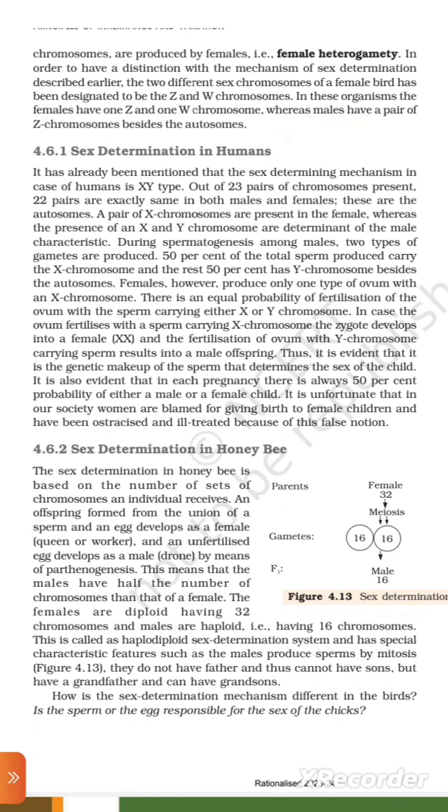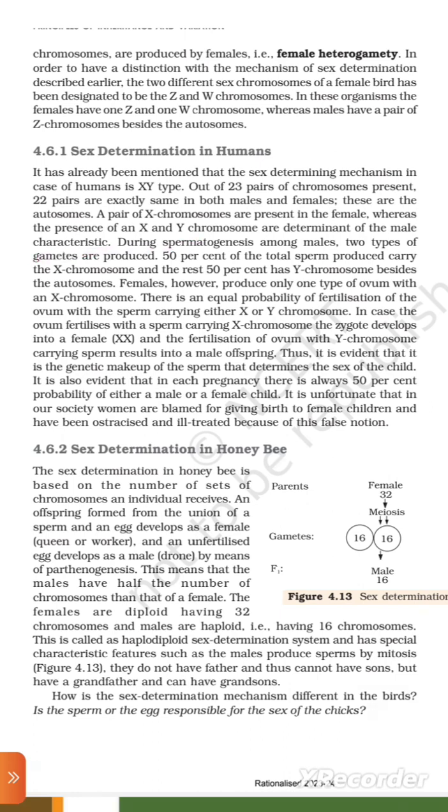4.6.1 Sex determination in humans. It has already been mentioned that the sex determining mechanism in the case of humans is XY type. Out of 23 pairs of chromosomes present, 22 pairs are exactly the same in both male and female. These are the autosomes. A pair of X chromosomes are present in females, whereas the presence of X and Y chromosomes determines the male characteristics.